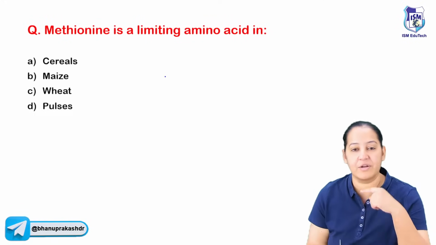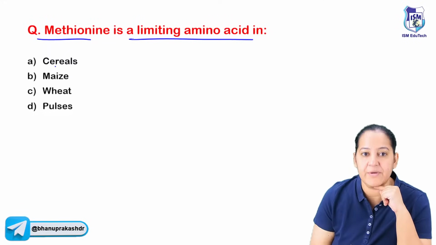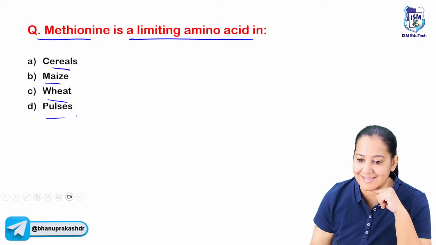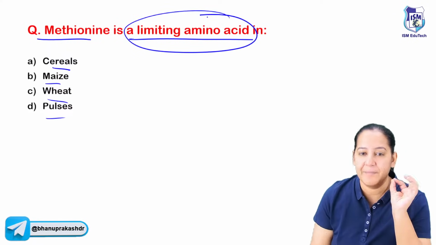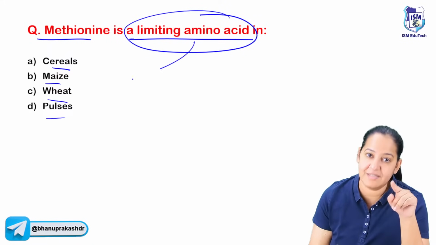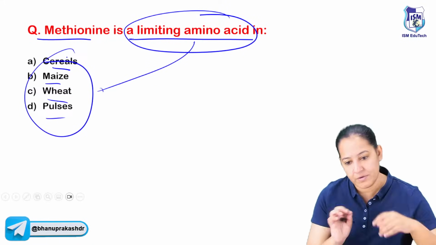Next question, one of the questions from nutrition. Methionine is a limiting amino acid in what? Is it a limiting amino acid in cereals, maize, wheat, or pulses? Have you heard about the limiting amino acid? What is a limiting amino acid? A particular amino acid is absent in that particular food. The food item does not have that amino acid. So you have to learn the combinations.